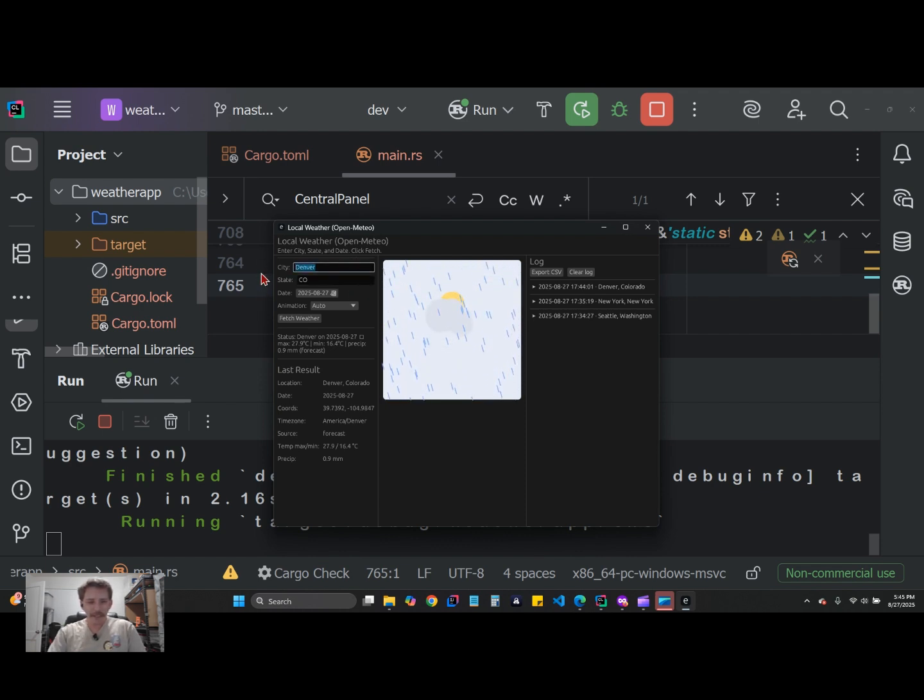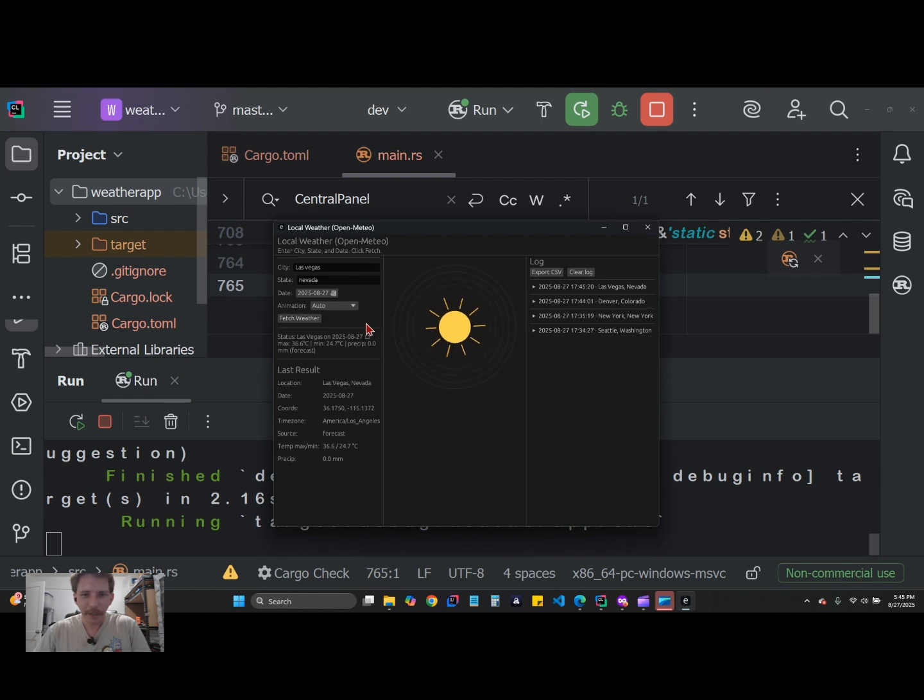And let's see here. Let's go to Las Vegas. Oh man, Nevada. I wonder if I could just type in the whole state name. Is it Las Vegas, Nevada? I can't remember the abbreviation right now. It escapes me. Looks like it's sunny. All right. Let's see. Oh, here we go. Oh, oops. There we go. All right, TX. Fetch weather. So we're in Dallas, Texas. Looks like it's sunny over there also. All right, so that's kind of cool.